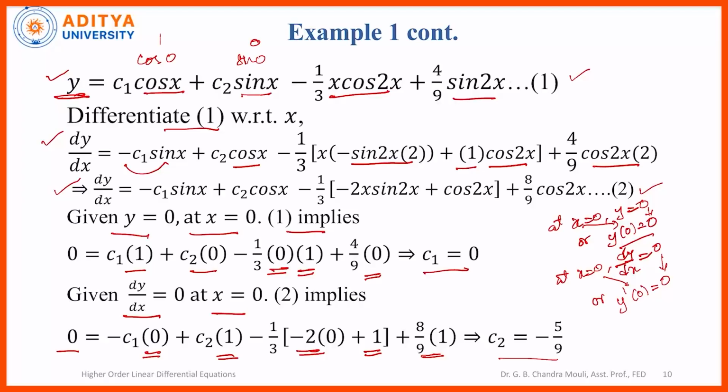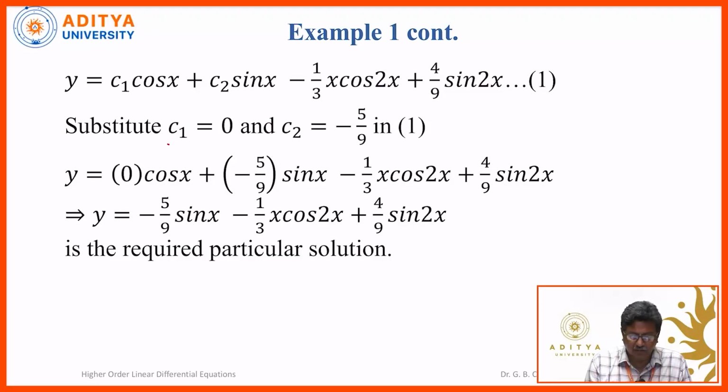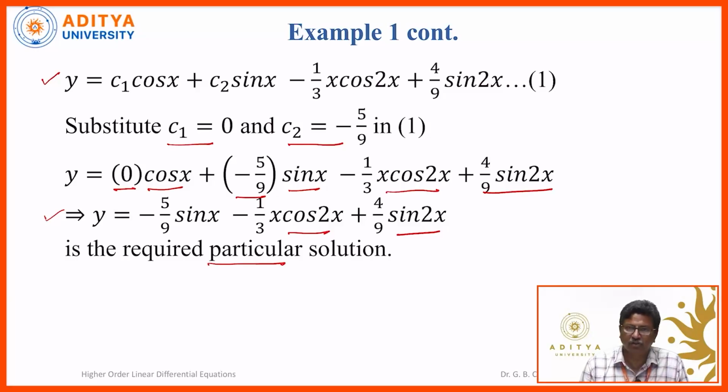Sometimes you may get two equations in c1 and c2, and solving those equations we'll get the values of c1 and c2. Substitute c1 is equal to 0 and c2 is equal to minus 5 by 9 in the general solution given by y, that is equation 1. So y is equal to c1 (0) cos x plus c2 (minus 5 by 9) sin x minus 1 by 3 x into cos 2x plus 4 by 9 sin 2x. So y is given by minus 5 by 9 sin x minus 1 by 3 x cos 2x plus 4 by 9 sin 2x is the required particular solution.